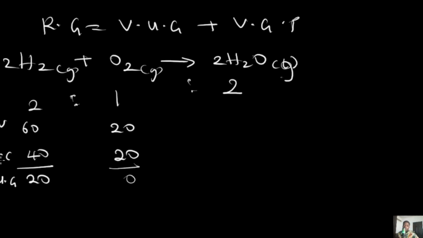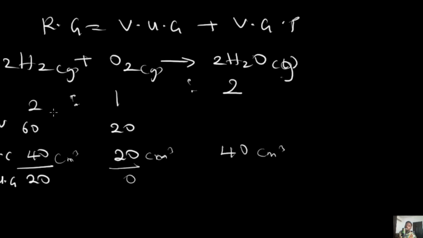Now, from the reaction, you will find out that 40 of hydrogen is reacting with 20 of oxygen, and that is exactly going to give us 40 of water. So that's 40 cm3 reacting with 20 cm3 to give us 40 cm3.